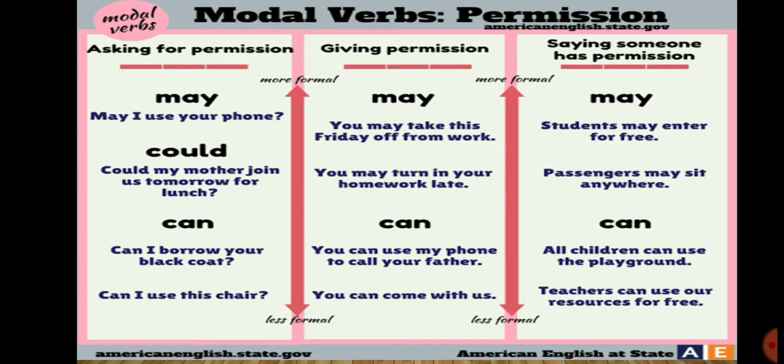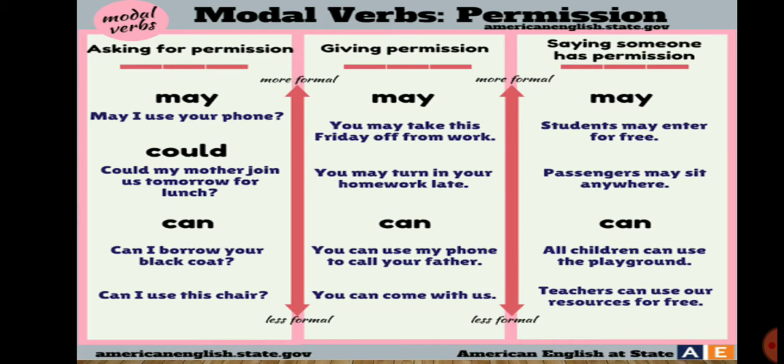For giving permission, we use may and can. Example, you may take this Friday off from work. You can use my phone to call your father. For saying someone has permission, we use may and can.